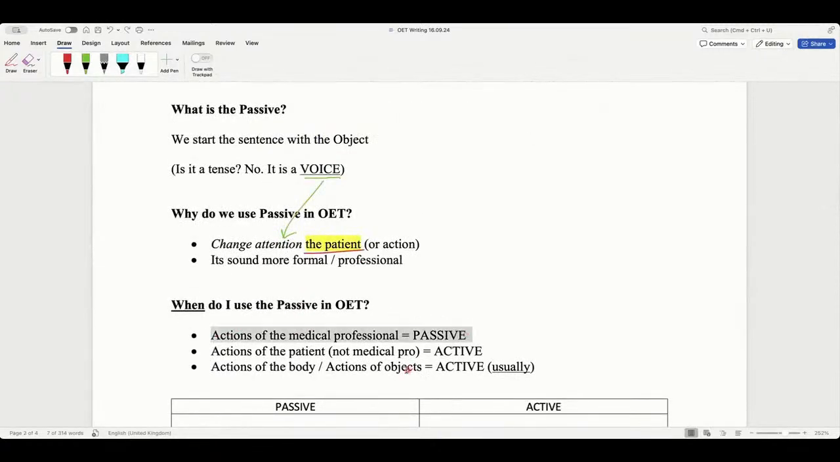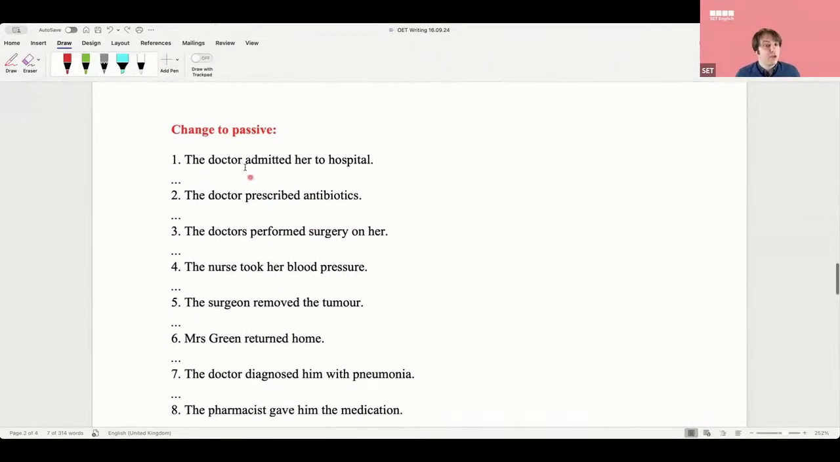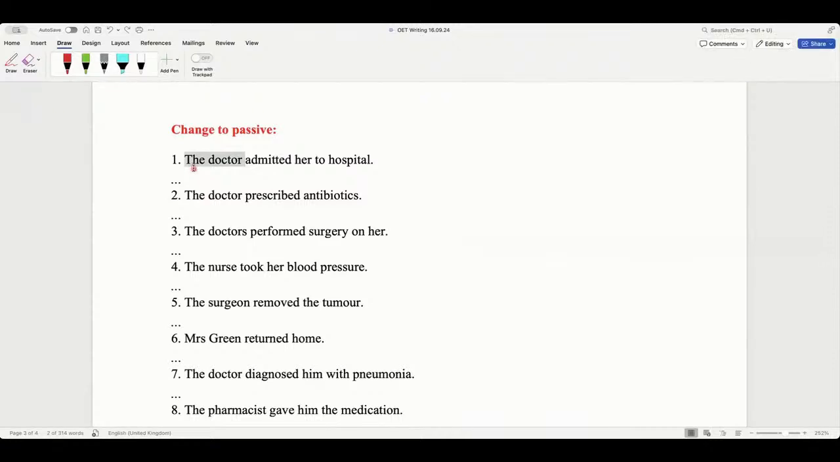Because when the professional is doing something, we should use passive. Okay, does everyone agree? We should not be saying "the doctor." Have you ever seen that? You will never do that, right? Okay, so Omi, you're going to change this to passive now, please. Can you tell me? Mr. Smith was admitted.